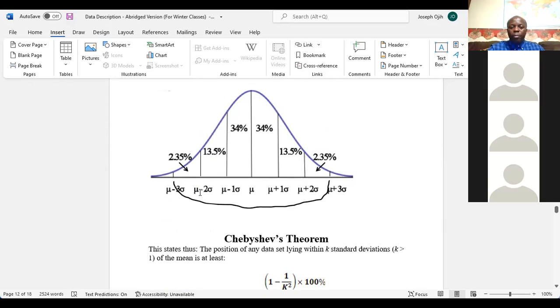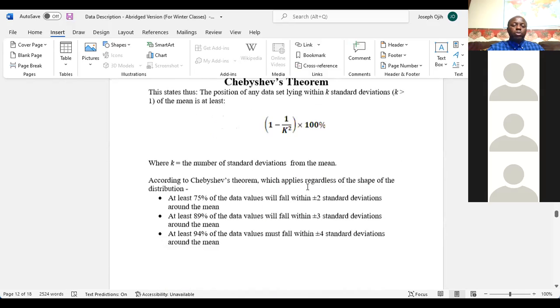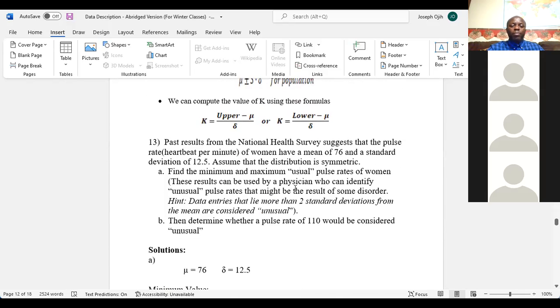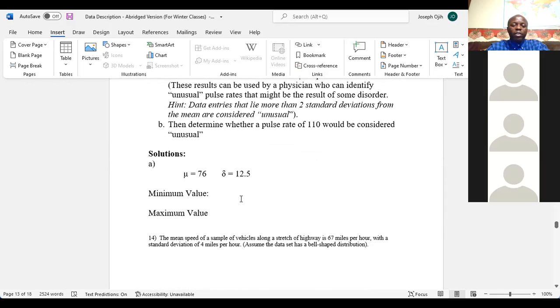That means we're going to use these two formulas. For the lower side, we use the mean minus 2 standard deviations, and for the upper side, we use the mean plus 2 standard deviations. I also have it here on the paper: data entries that lie more than 2 standard deviations from the mean are considered unusual.